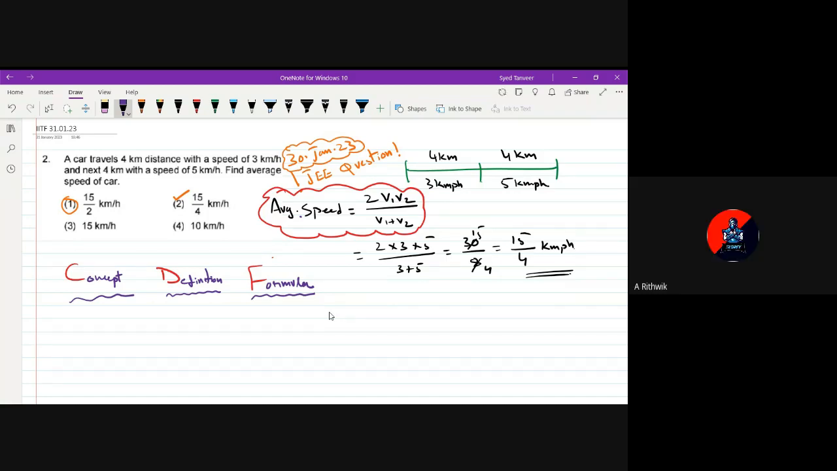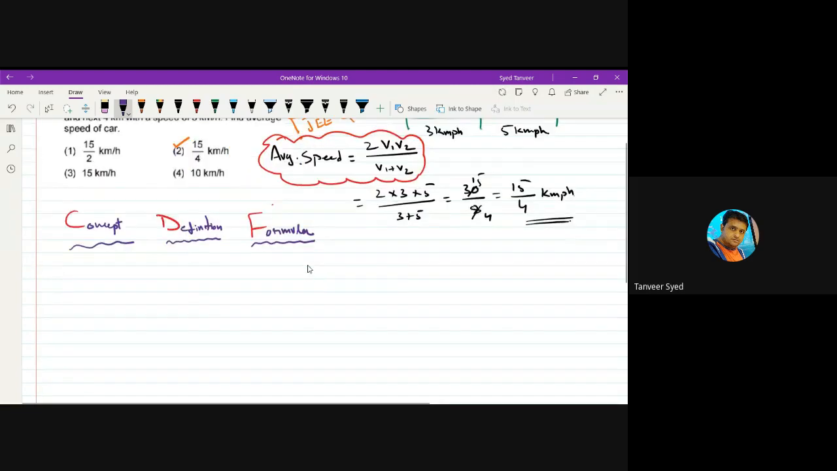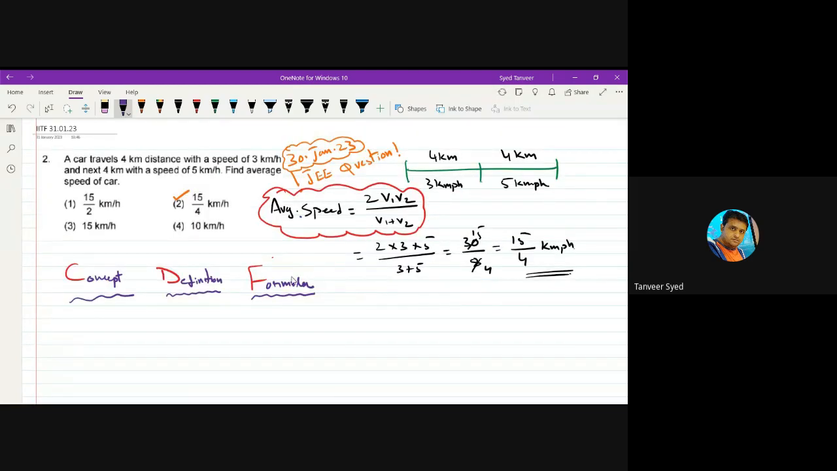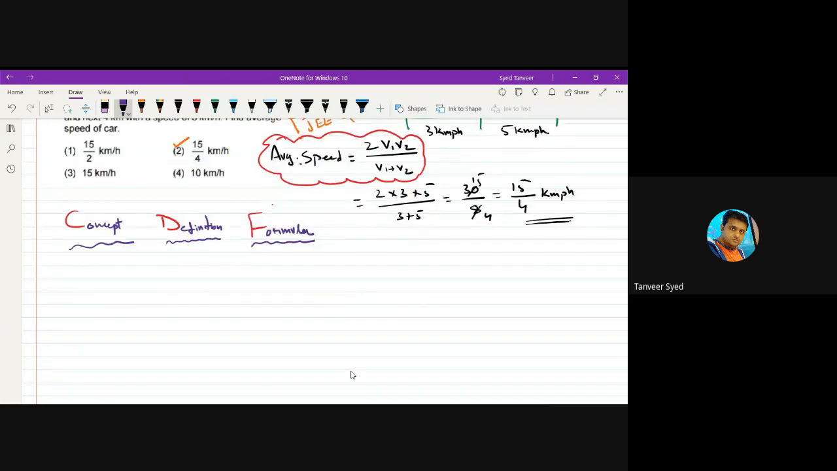Sir, if the time is also given in the question, then can we also use this formula, average speed 2v1v2 by v1 plus v2? You cannot use it. We have discussed 2-3 models of this thing. You go back to that class again, rewind it. When distance is divided into parts, or when time is divided into parts, how to apply the formula for average speed, what are the standard formulas that you get. We discussed that. You go back there and see this.